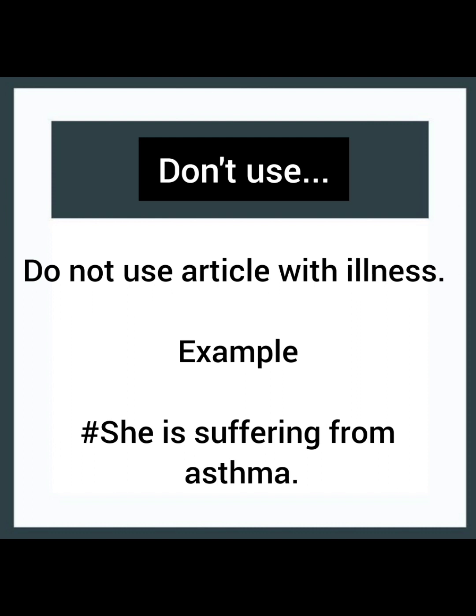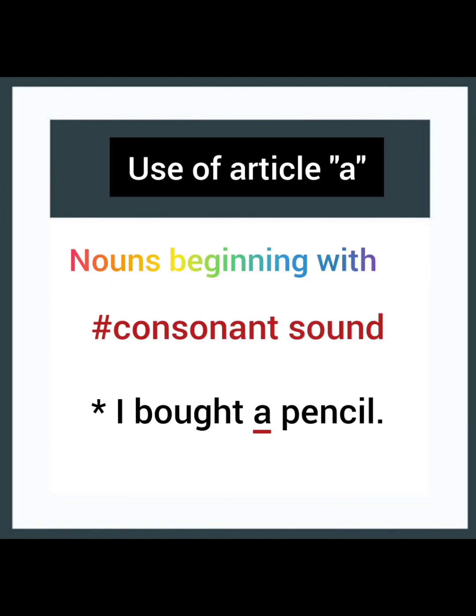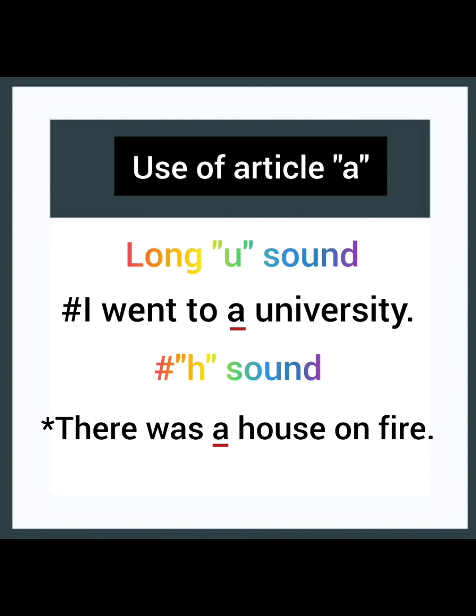Now it's time for the use of article a. A is used with the nouns beginning with consonant sound words. For example, I bought a pencil. Again, with long U sound words. For example, I went to a university.